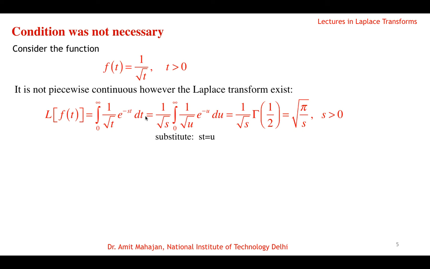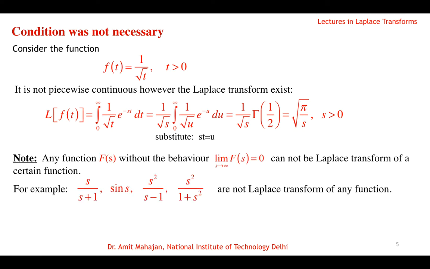Okay, and one more thing I said is that if the Laplace transform exists, then the limit as s tends to infinity of F(s) must be 0. So that immediately says that if this limit is not 0 for some function F(s), then that function cannot be the Laplace transform of any function f(t).